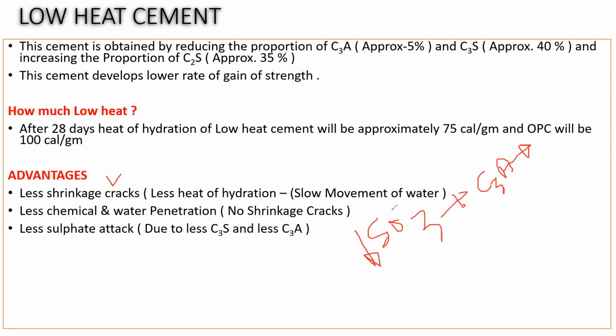But this was for internal attack; externally, sometimes external sulfate attack will also happen. In that case, we had to reduce the content of tricalcium aluminate. And in low heat cement we are putting tricalcium aluminate at approximately 5%, so we are reducing that. If you're reducing this, the chances of sulfate attack are also less. So less sulfate attack is going to happen.